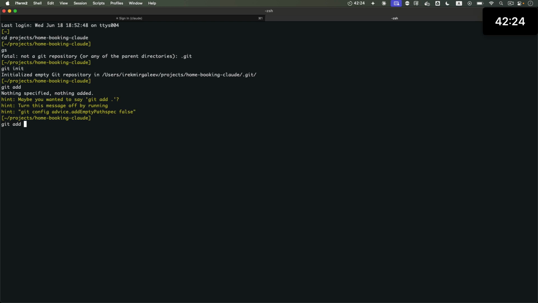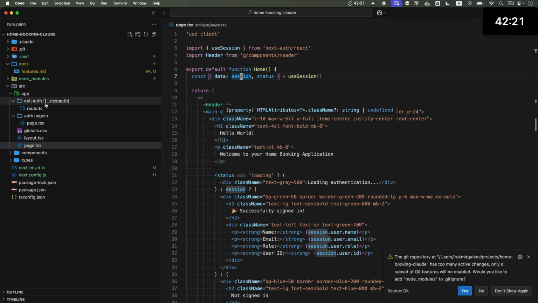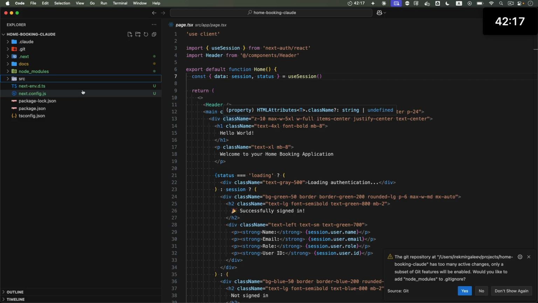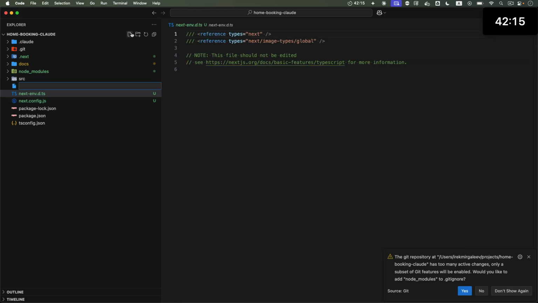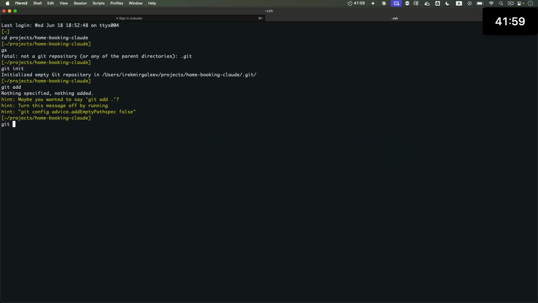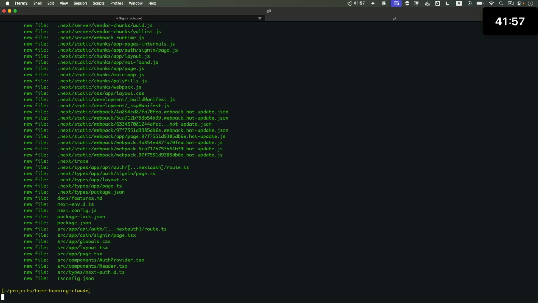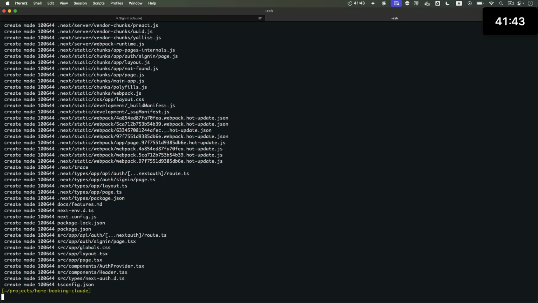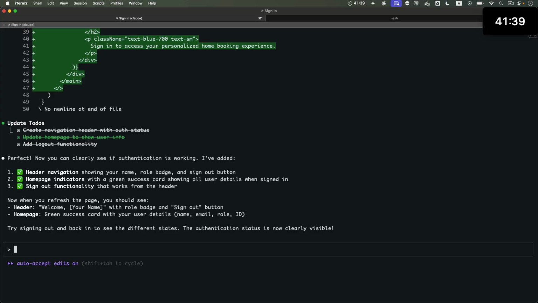Well, except we'll say, does this have a .gitignore? It doesn't. Let me add a .gitignore, and then here node_modules is excluded. And now I can say git add everything and commit. Git commit. I'll just call it init. All right, saved. All right, next prompt.